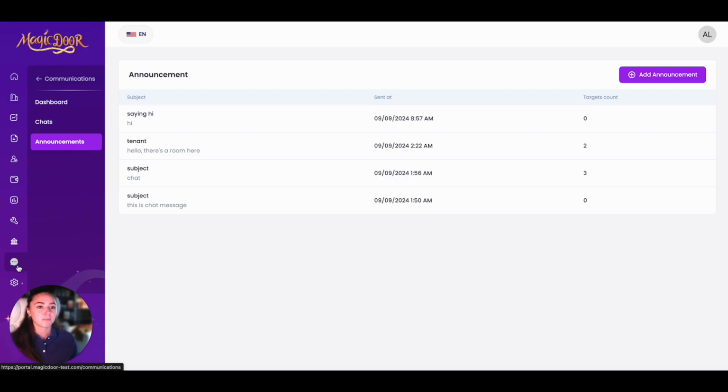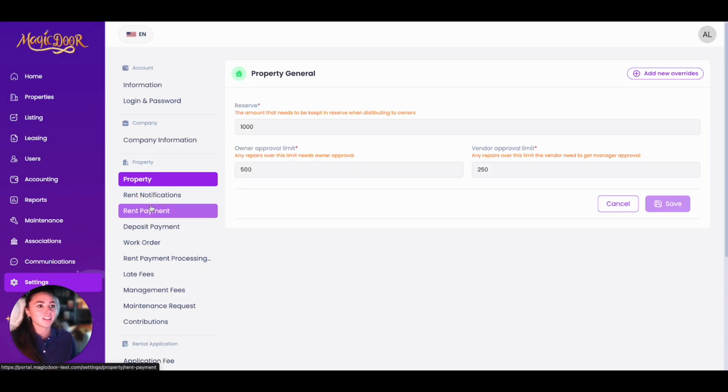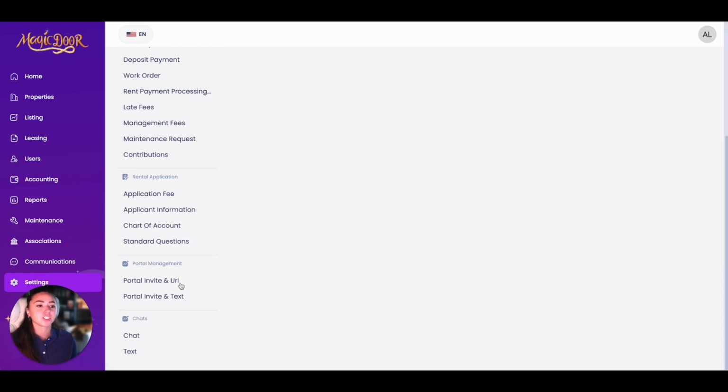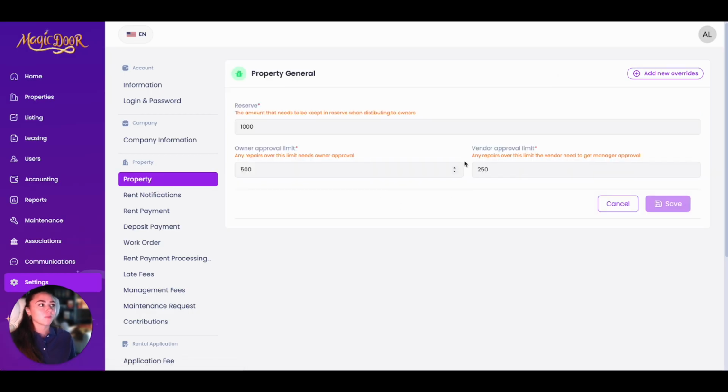Now let's talk a little bit about settings. Here you can access all your settings. You have this left bar navigation where you can click on any of this to be able to edit all this type of information. One main thing that I want to show you is if you go down to chats and click text, up here you will get include AI tag. If you turn this on, it'll alert your tenant that an AI is messaging them when our AI sends them a message. If you leave it off, it'll just look like a property manager is the one sending all these messages. But just mess around in settings, check out where everything is.